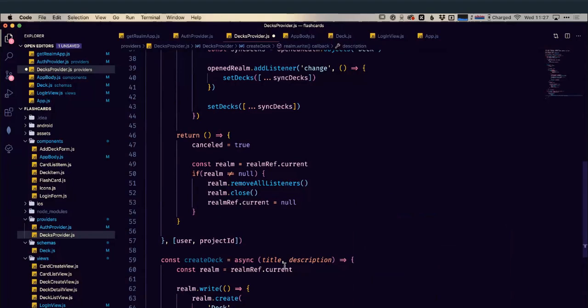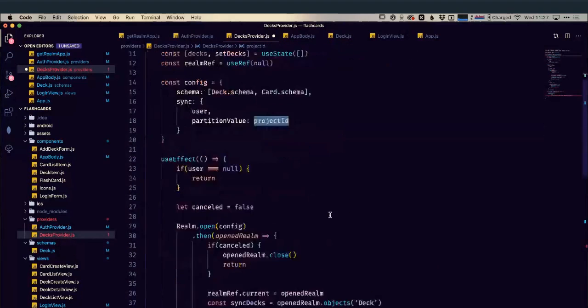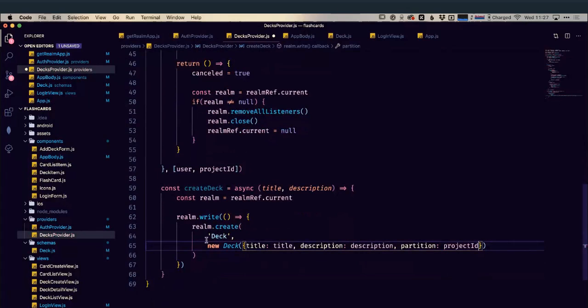But what it's also going to need is that partition value. So let's say our partition is going to be equal to this project ID that we pass in at the top. So we can say partition equal to project ID. So we've got our new deck has been created. It's within our realm.write, and that's it.